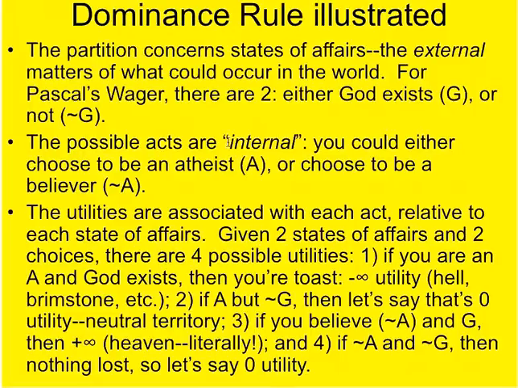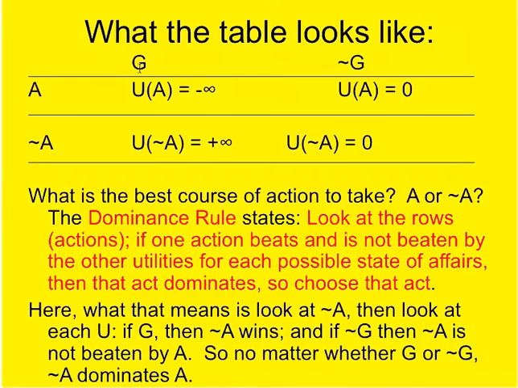The table illustrates this. So let's start off with the dominance rule first. There's a partition of two things: either God exists or God doesn't exist, not G. The acts are concerning you. You either choose A, to be an atheist, or not A, to be a believer, not an atheist. So given this, there's basically two things that could happen in the world, and two choices. So the table looks as follows: God exists, God doesn't exist, and relative to those states of affairs, you could either be an atheist or be a believer.